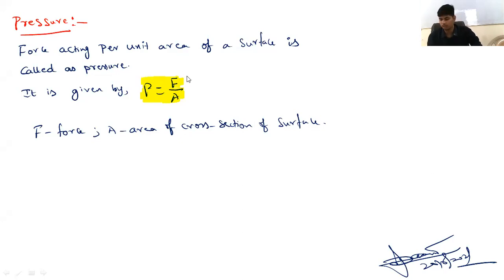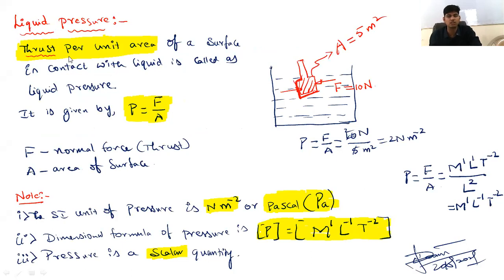Hello. In our last class, we were discussing liquid pressure, and I told you what is meant by liquid pressure. Liquid pressure represents a thrust per unit area of surface of an object that is in contact with the liquid. Suppose an object or a surface is in contact with the liquid. We know liquid exerts normal force on that surface. Normal force exerted by liquid on any surface that is in contact with it is called thrust. Thrust per unit area is called liquid pressure.